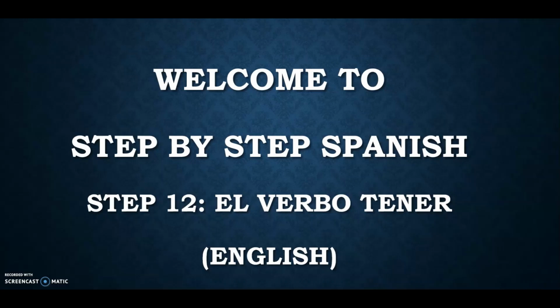I hope all of you are doing great and I hope that your Spanish learning process is going phenomenal as well. So, starting from step number one up until now, we have learnt the basics of Spanish, starting from the alphabets, then going on to nouns, their numbers, their genders, then moving on to the regular verbs, the different types of regular verbs, the verbs that end in AR, ER, IR, and then we started with the irregular verbs. We have done the verbs ser, estar, haber, and today we are going to do another very important verb, which is tener. Okay, so let's start.